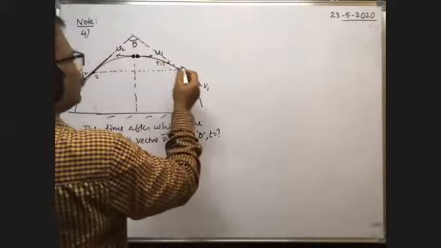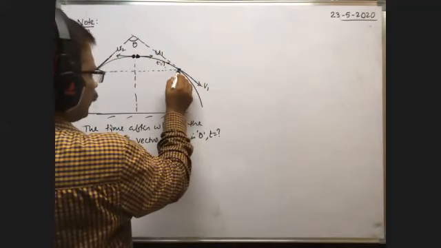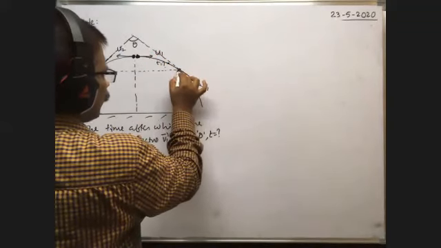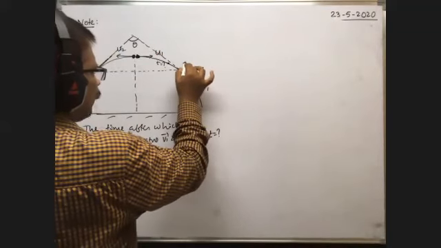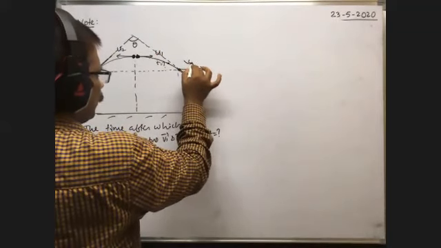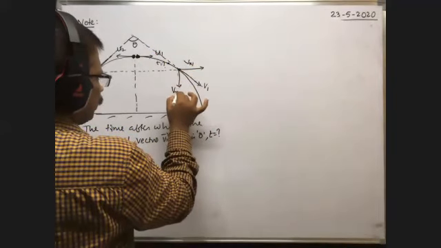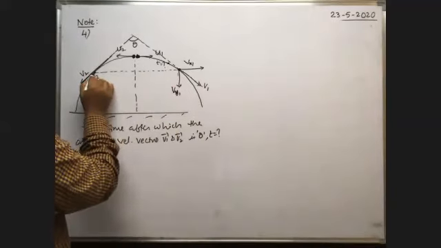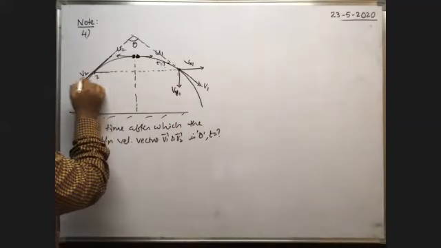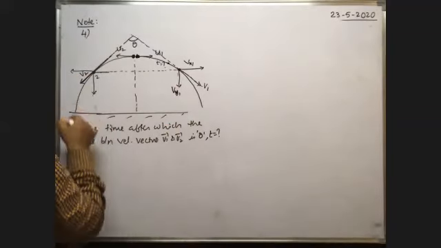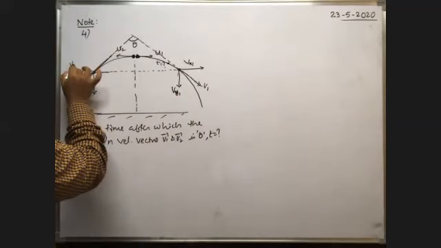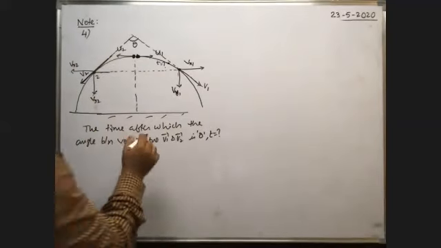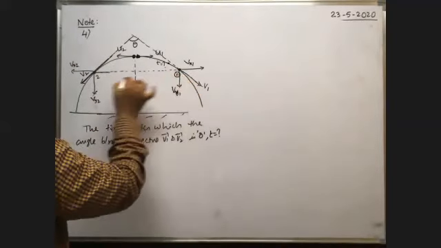In case of the first particle, whenever it reaches this point, say P, at that time, if the velocity is v1, then what is the horizontal component of velocity? Horizontal component of velocity here is vx1 for the first particle, and vertical component of velocity at this point is vy1 after t seconds. Similarly, for the second particle, you resolve this velocity into two components, one horizontal, one vertical. Here is the horizontal component of velocity of the second particle, and this is the vertical component of velocity of the second particle after t seconds. This is the first particle, this is the second particle.